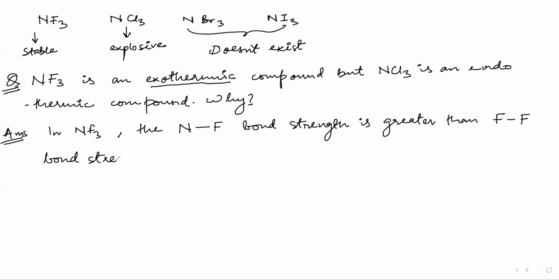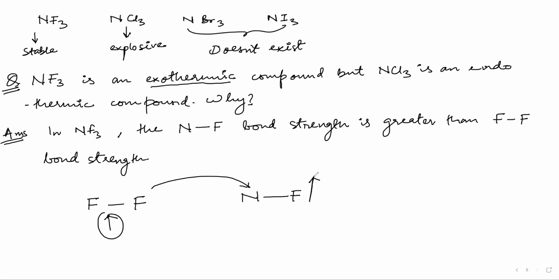So can you repeat that again? Yes. See, we have F-F, and we have N-F. If we break this bond, we have to give some energy, and when we form N-F, some energy is released. So when we break this F-F bond, we have to give a small amount of energy, but the energy released is higher. Why?